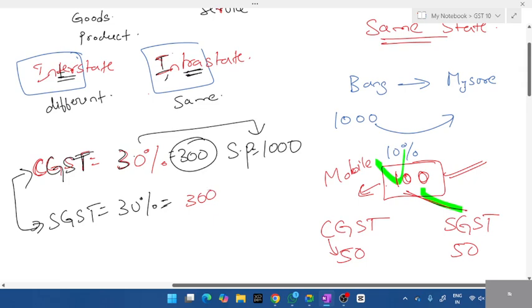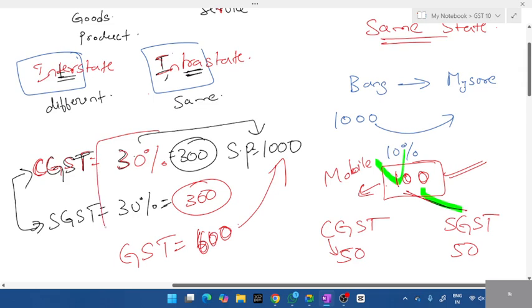On the whole, what's the tax you have paid? What's the total GST you have paid? 300 or 600? How much have you paid? You have paid 600. This is the concept you have to know. In the question, they'll just give you GST, CGST. So don't memorize anything. I've seen students doing the question, but they won't even know what this stands for. Why do you calculate CGST? It shouldn't be like that. So on the whole, for a selling price of 1000, the tax is 600. 600 is what you're paying.